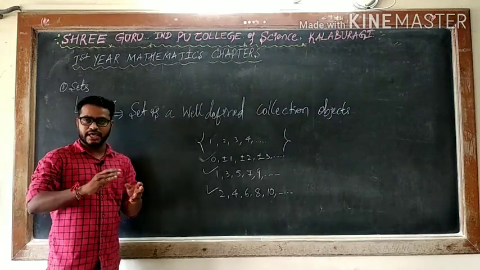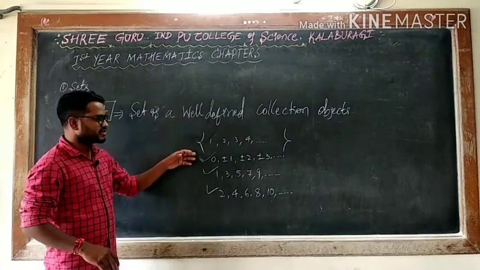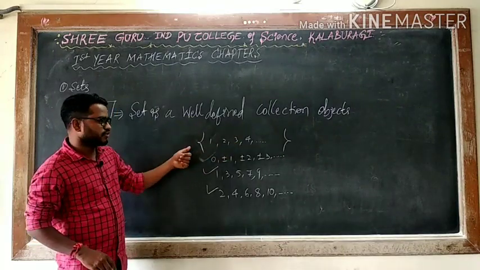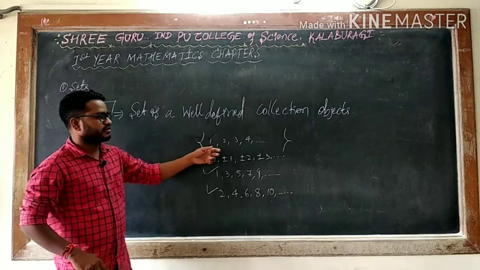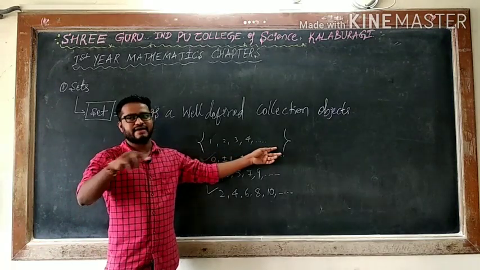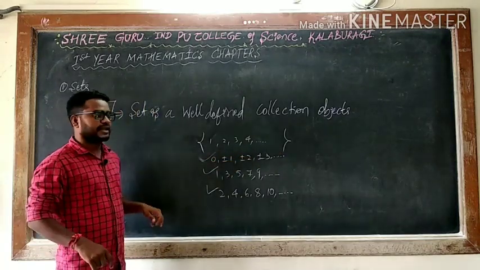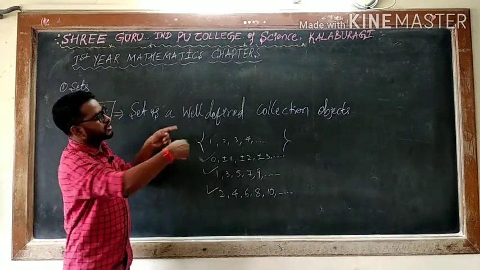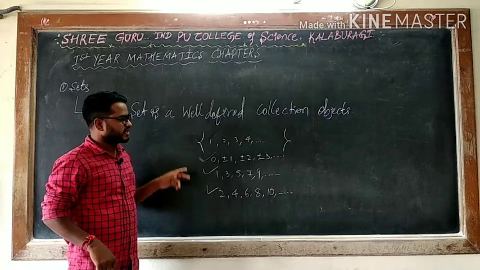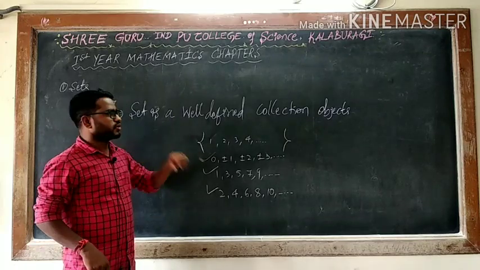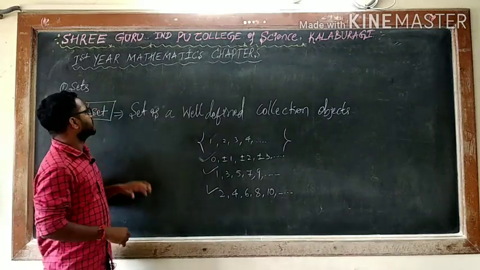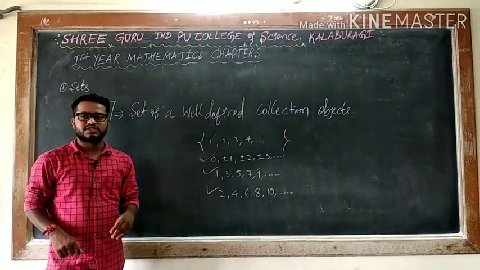Without closing, the elements will go outside, so you compulsorily have to open and close. If you take only the open flower bracket, that doesn't have any meaning. So when we say collection, we have to open and close. I can say a collection of elements in between two flower brackets. So a set is what we collect in between flower brackets. I will tell you the representations of a set.